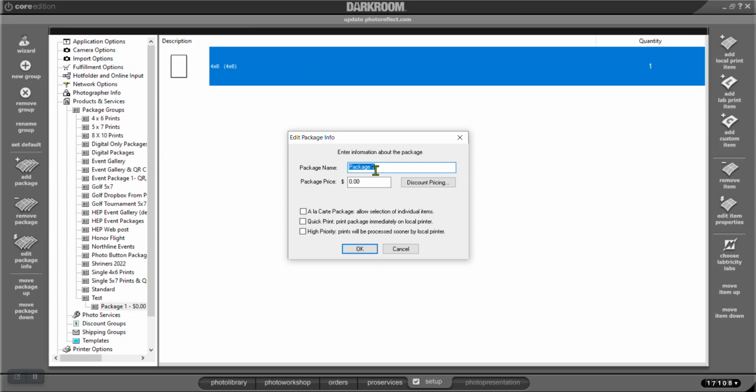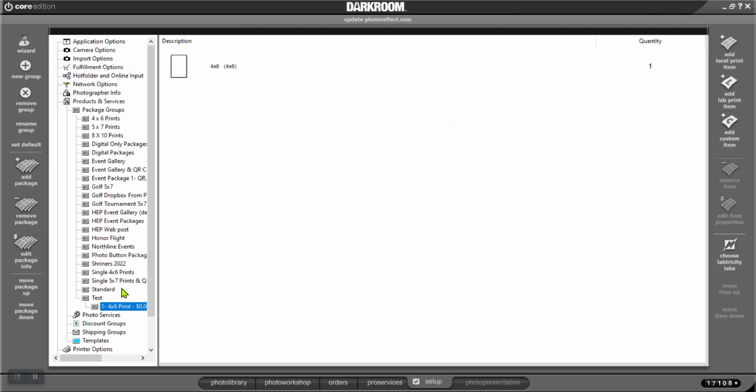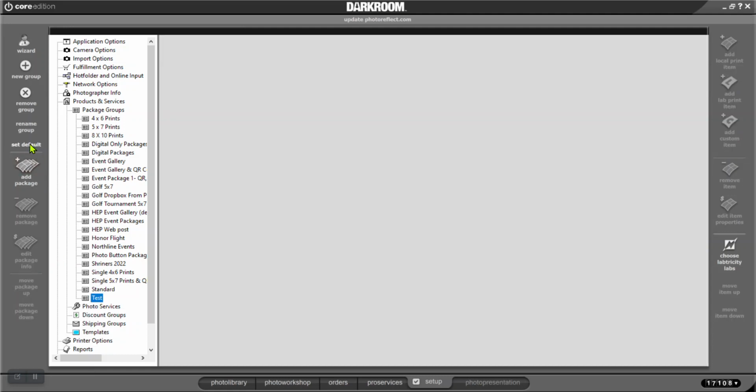So I can go in here and I can say 1 4x6 print. So we got that. And now we have 1 4x6 print. If I go back into my workshop, you'll see that package. But before I do that, it's important that whatever package group you're printing out of be the default package. So see right here, you'll see it says set to default. I want to go up here to test. I want to set it to default. And now you'll see it says default beside it.